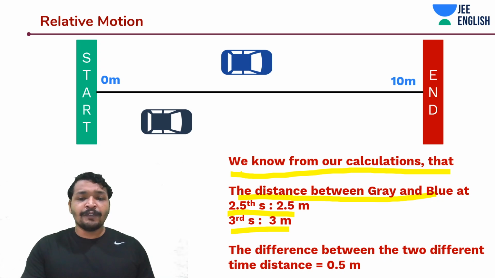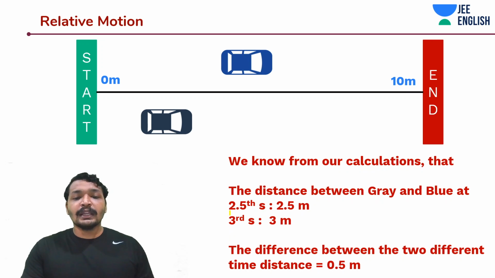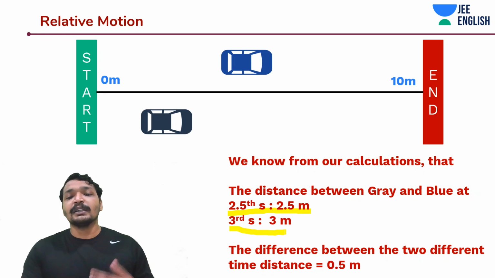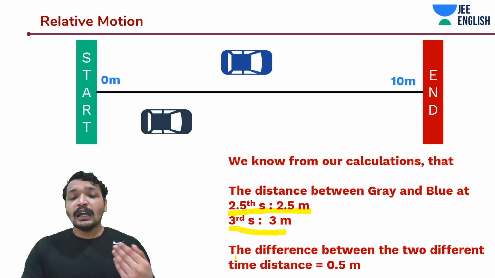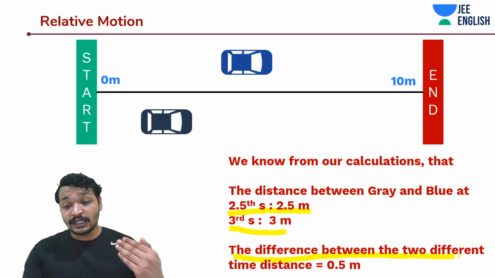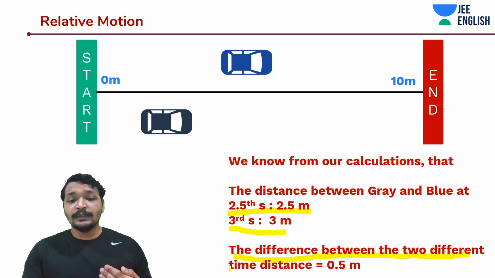The distance between the grey car and blue car at 2.5th second was around 2.5 meters, whereas around the 3rd second it was 3 meters. And now we know that the difference between these two distance differences is 0.5 meters.